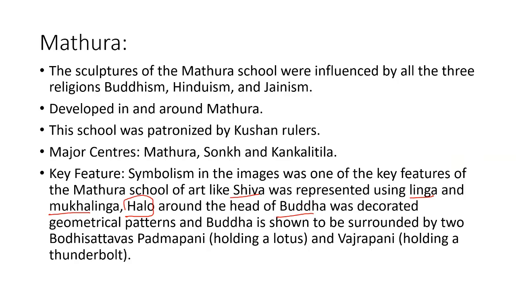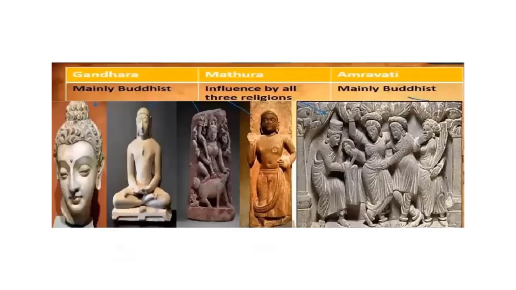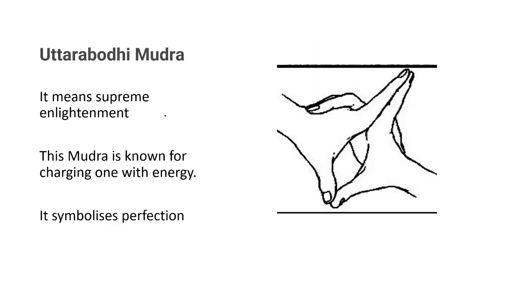You might have seen a halo like this. If it is a Buddha like this, have you seen it in any of the pictures? So this is a halo, just beside the head of the Buddha.